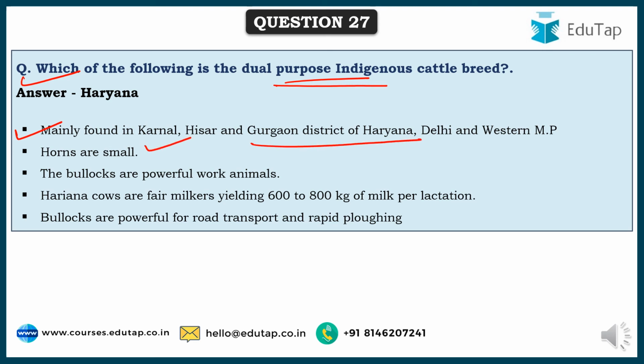The horns are very small, but the bullocks are very powerful work animals. These are fair milk yielders also, and per lactation they can produce somewhere around 600 to 800 kgs of milk, and bullocks are powerful for road transport and rapid ploughing.